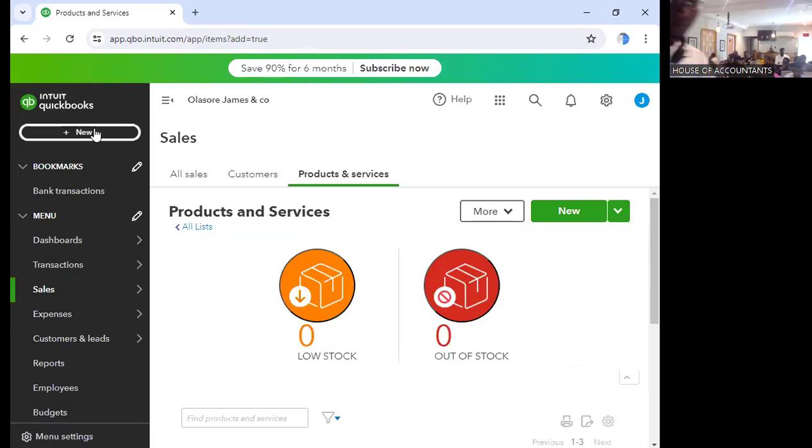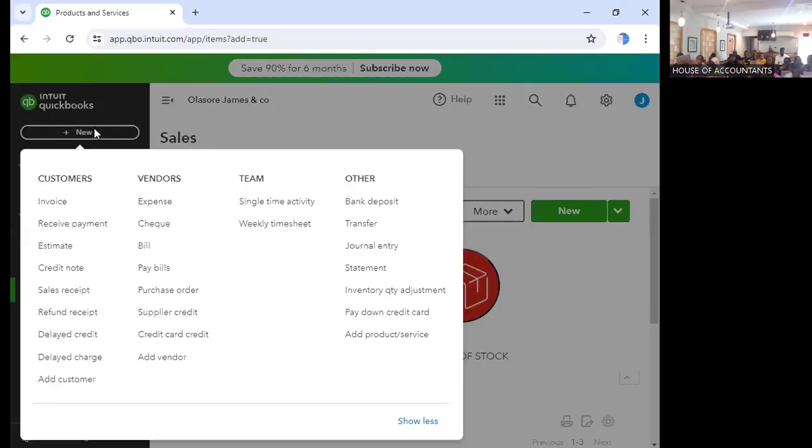Okay, people of God. So we have been able to deal with bills. We have been able to pay bills. We have been able to raise purchase orders. We have been able to convert purchase orders. Are we good to go now? What is the time? So let's assume that you